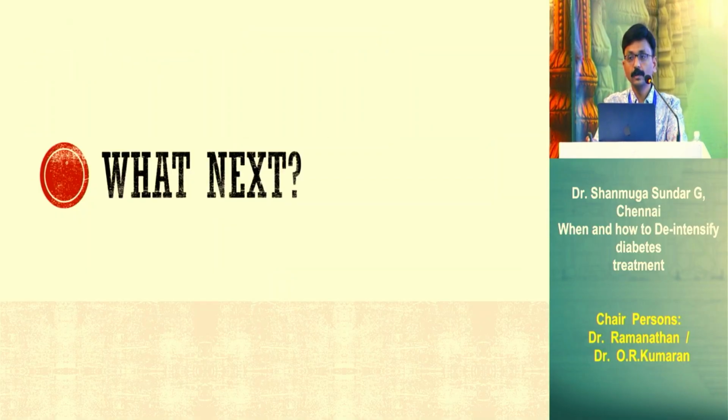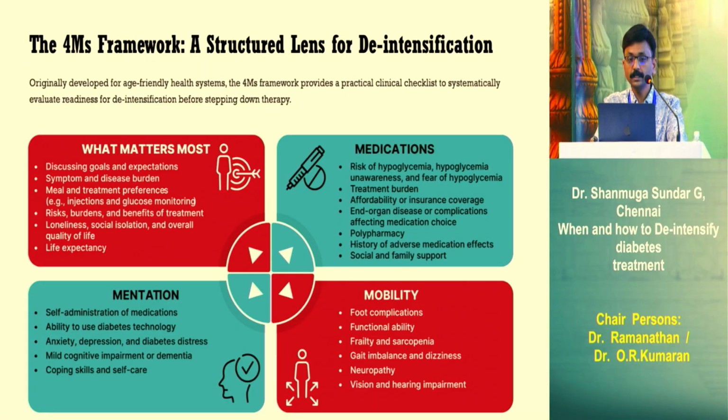So what next? We have decided we are going to do de-intensification. So again, this is the 4M framework. AD has taken it from another guideline, that is the Age-Friendly Health System. So the 4 M's: what matters most. Discuss goals and expectations, see the symptoms, disease burden, the social support, life expectancy, etc. Medications: what medications they are on, risk of hypoglycemia, their affordability, polypharmacy, again social support.